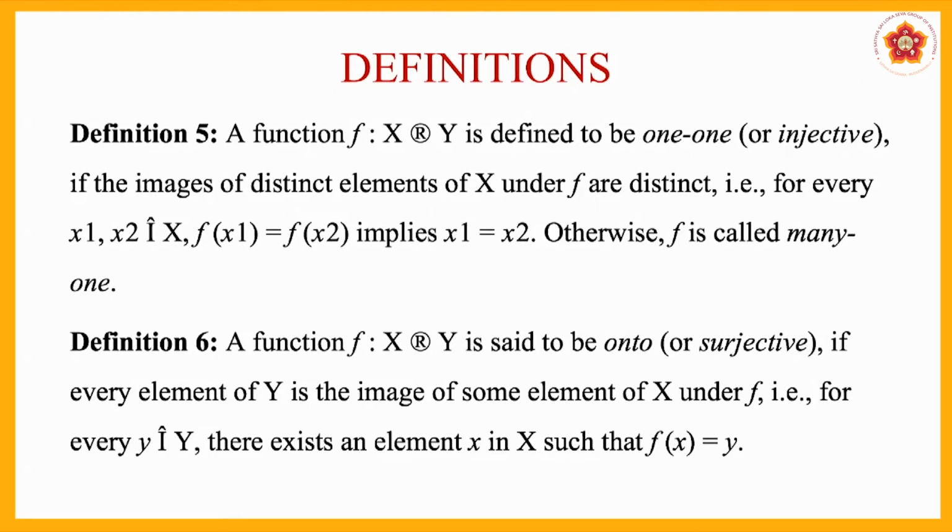The first definition is about 1, 1, which we have already seen with the help of diagram. If the function is 1, 1, it is also called injective. If the function is onto, it is called surjective. So what is injective? A function f